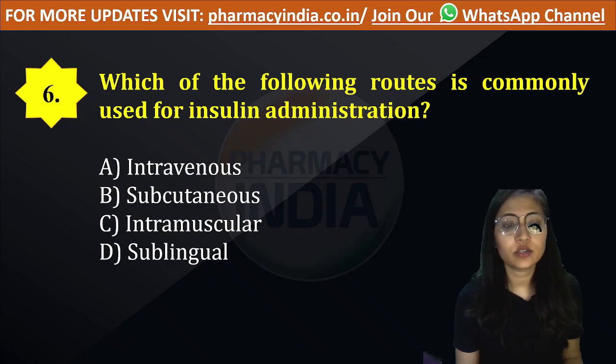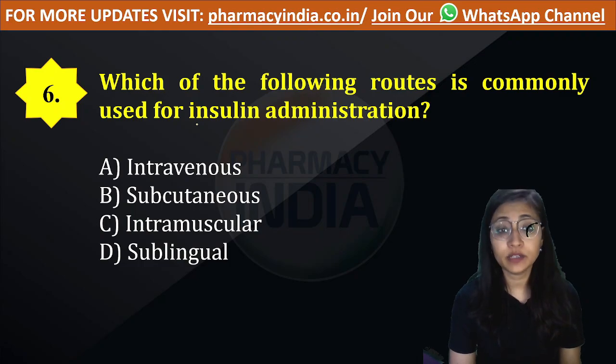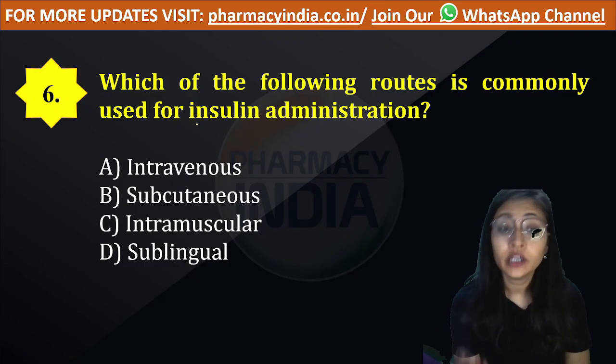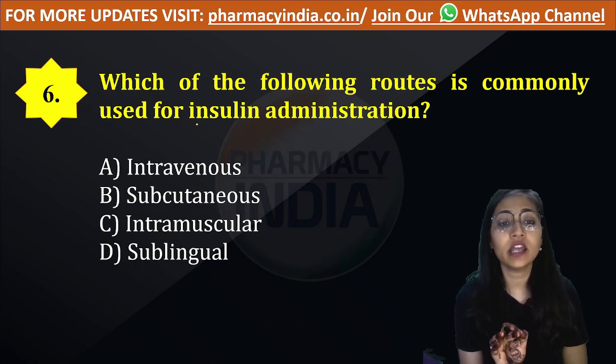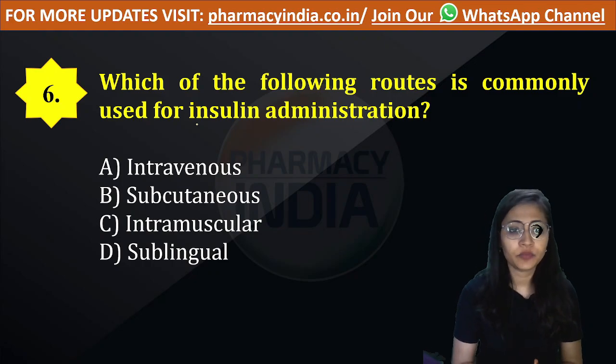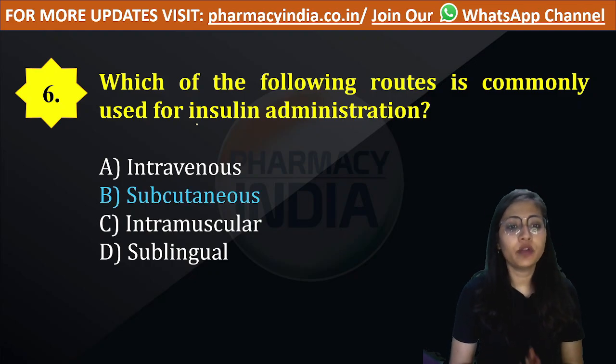So what does our next question say? Which of the following routes is commonly used for insulin administration? Among the following, which route of administration is used for administering insulin? Is it option A, intravenous, option B, subcutaneous, option C, intramuscular, or option D, sublingual? Option number B is correct. Subcutaneous.